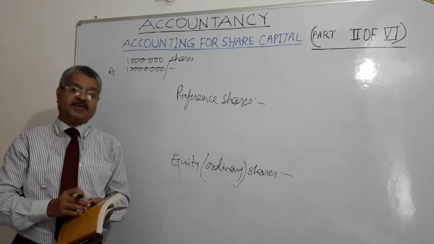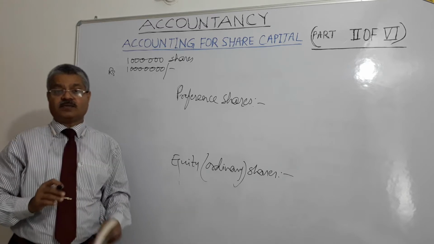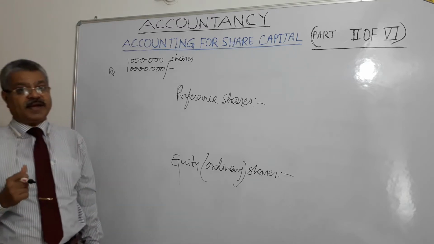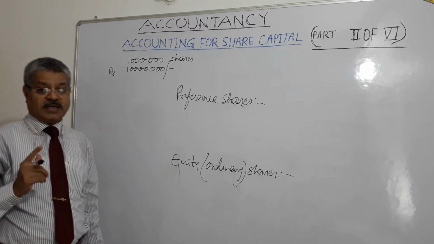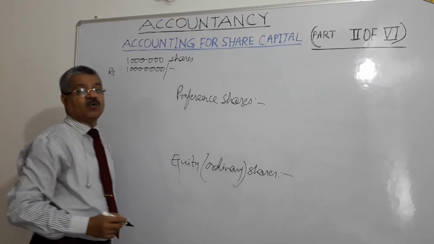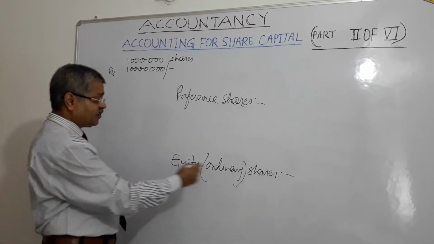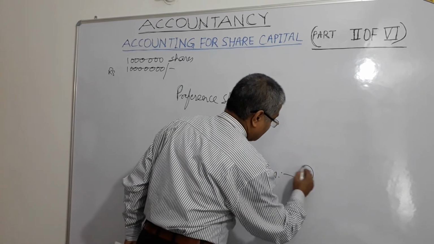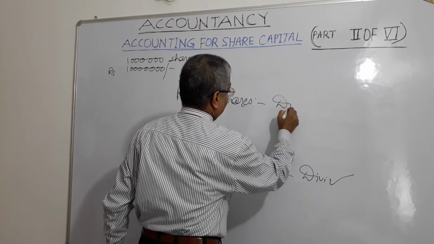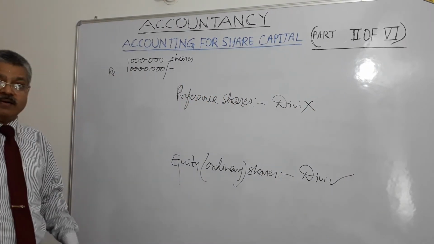They carry preferential right. Preferential right for what? Preferential right to dividend to be paid before any dividend it pays to equity shareholders. It cannot happen that equity shareholders are being paid dividend and preference shareholders are not being paid dividend, right?